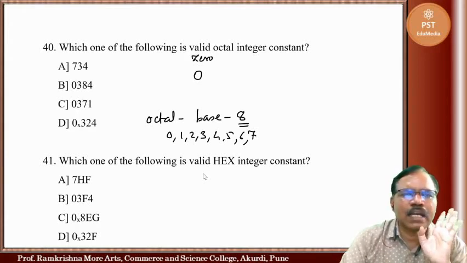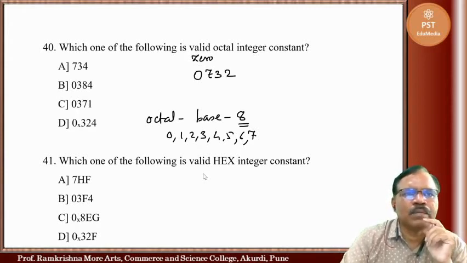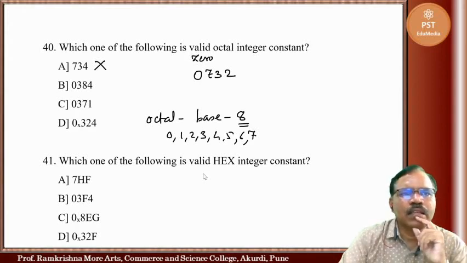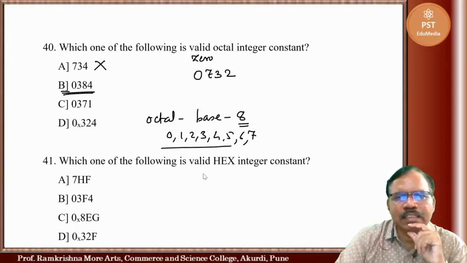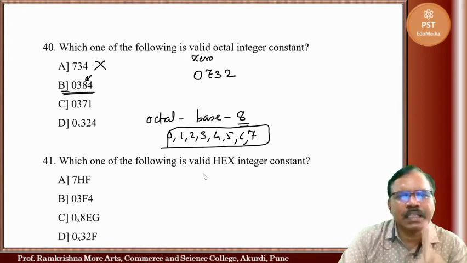And it must start with 0. So you can write 0, 7, 3, 2. No problem. Here 0 is not there. So this is not octal. Here 0 is there. But number must contain these digits only. Here we have 8. Though it starts with 0, but it contains digit 8, so this is also not octal.